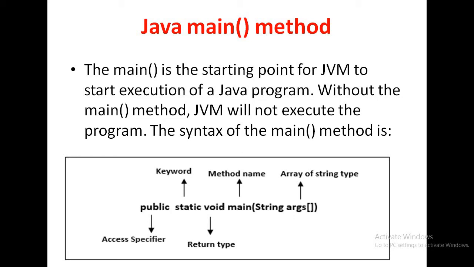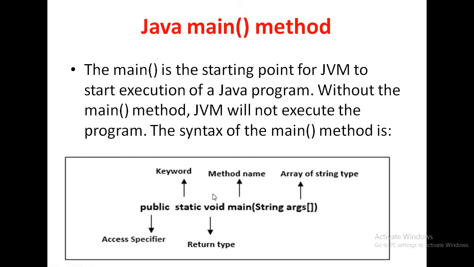Okay. So first point is main is the starting point of Java program, and if main method is not present, JVM will not start the execution process. Okay. So the syntax of main method in Java is public static void main string args.